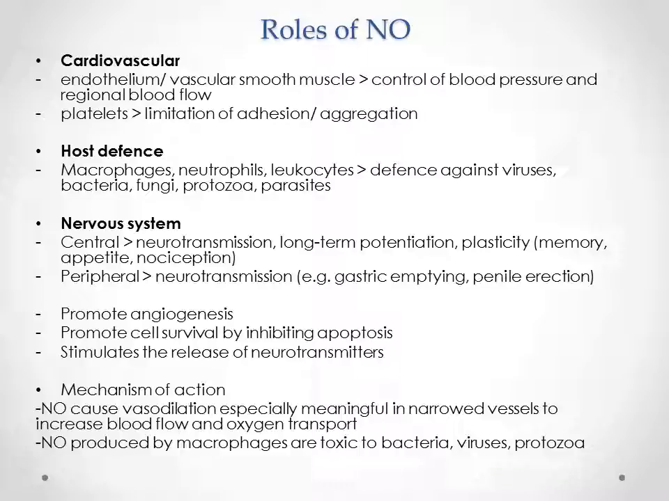The mechanism of action of nitric oxide is to cause vasodilation in narrow blood vessels to increase the blood flow and oxygen transport. Nitric oxide also promotes angiogenesis and promotes cell survival by inhibiting apoptosis. It also stimulates the release of neurotransmitters.